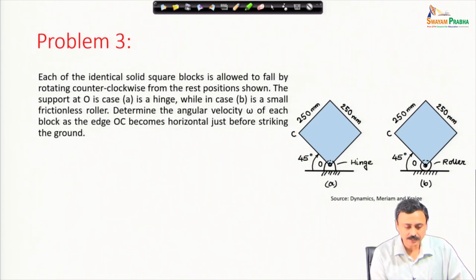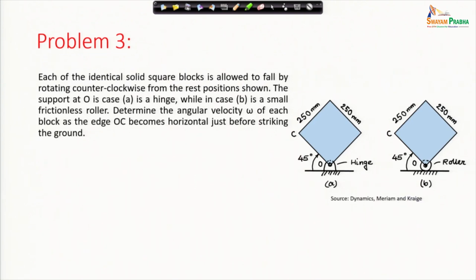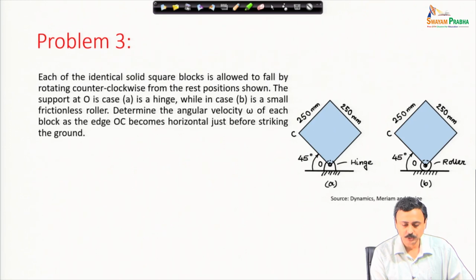Each of the identical solid square blocks is allowed to fall by rotating counterclockwise from rest position shown. The support at O, in case A, if you look at figure A, there is a hinge at O, and in figure B there is a small frictionless, massless roller. Determine the angular velocity omega of each block as the edge OC becomes horizontal just before striking the ground.